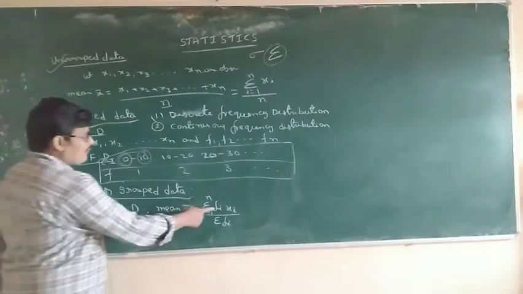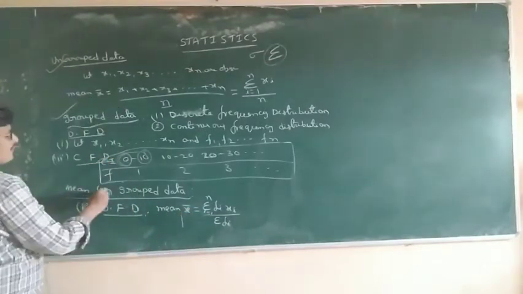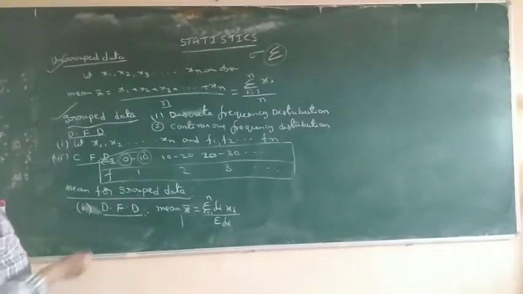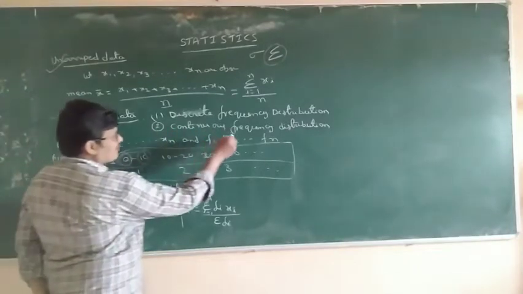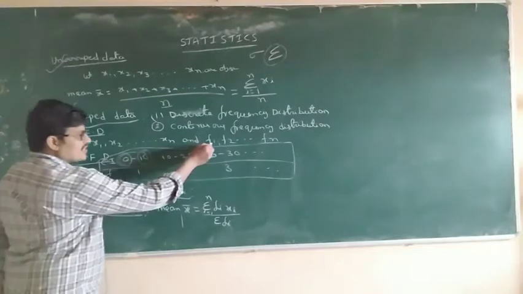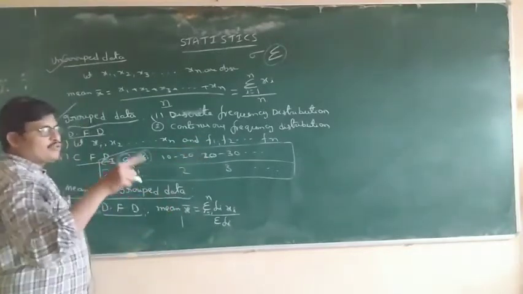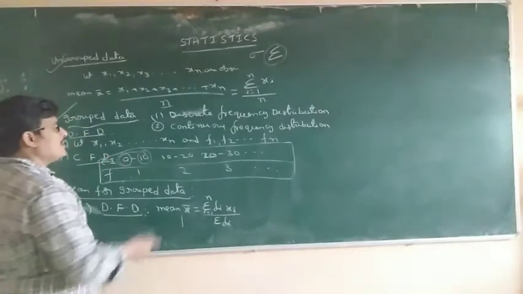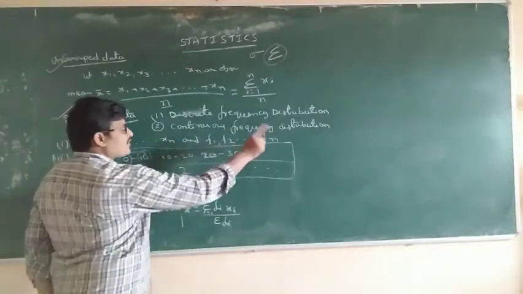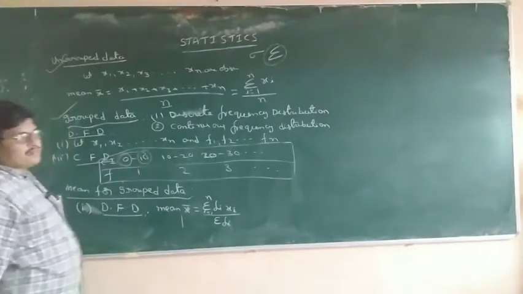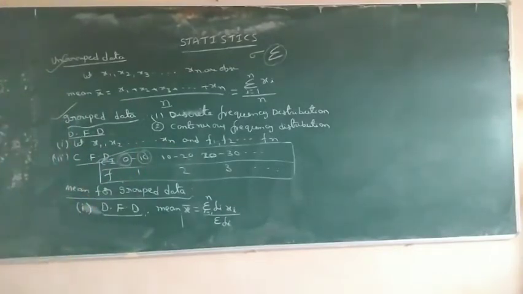In discrete frequency distribution, we are given observations and frequencies. f1, f2, f3 and so on are the frequencies, and x1, x2 and so on xn are the observations.